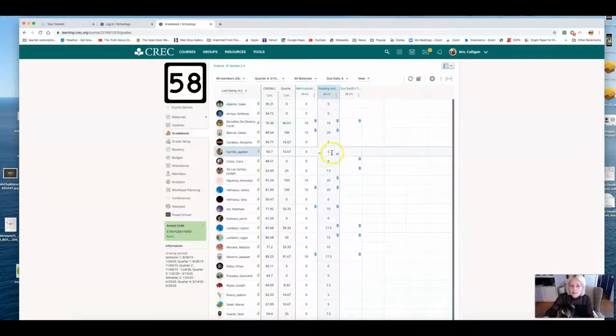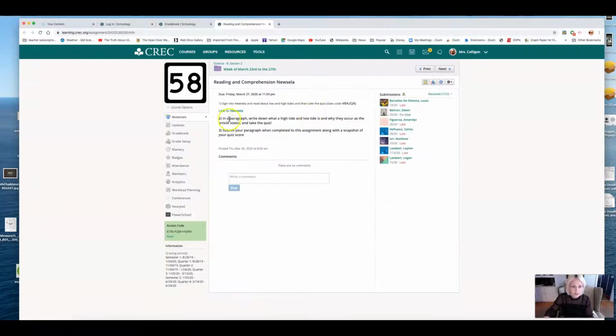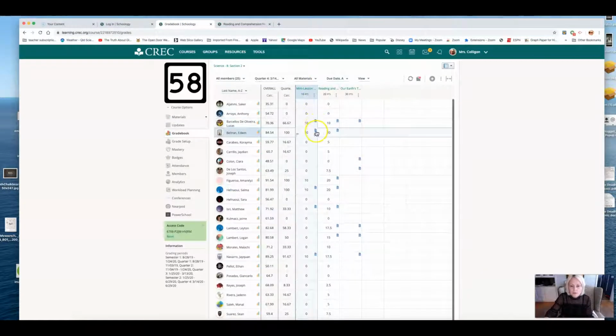The next thing, any zero I see means you haven't read the article, done the quiz, or written the paragraph that goes with the article and submitted it. So again, read the directions, they're right in here. It tells you to go to Newsela, in a paragraph write down what a high tide and low tide is and why they occur as the article states, and take the quiz. If you get less than 100, I'm going to reset it for you so you can take it. But again, I'm looking for many more little blue boxes that show me you've submitted your work.